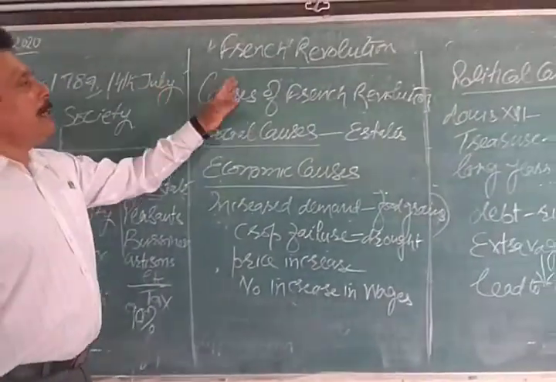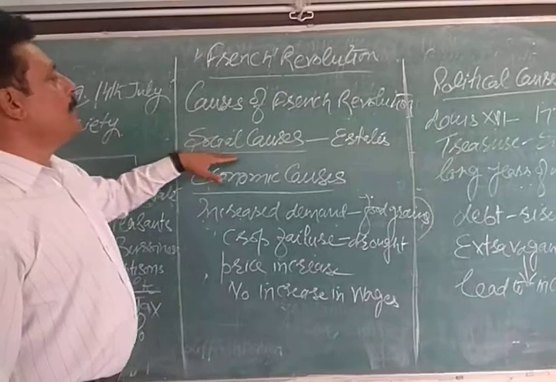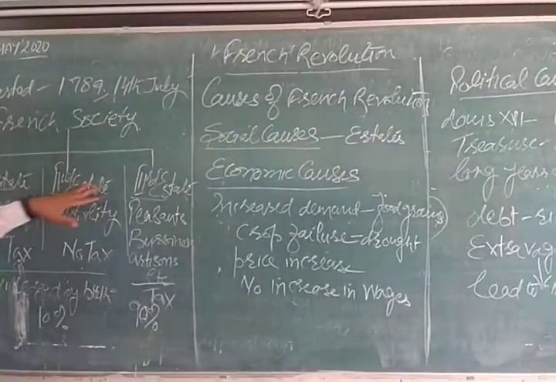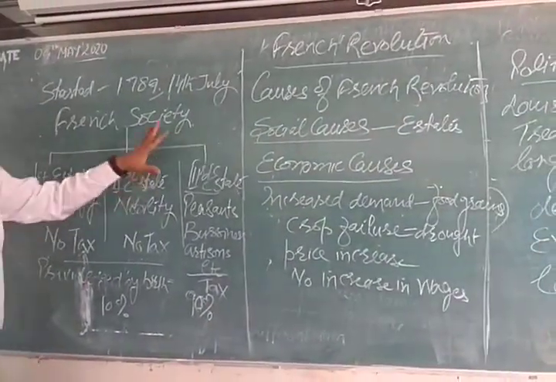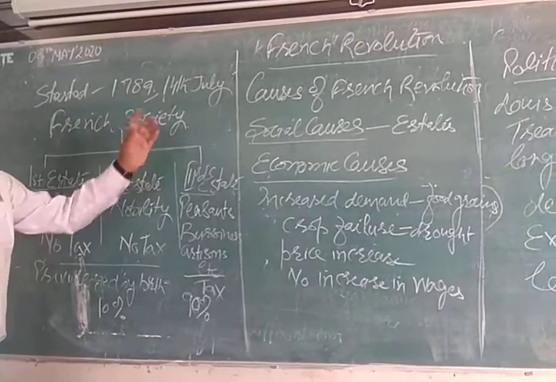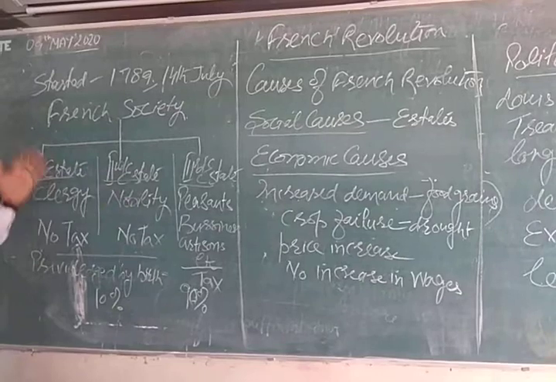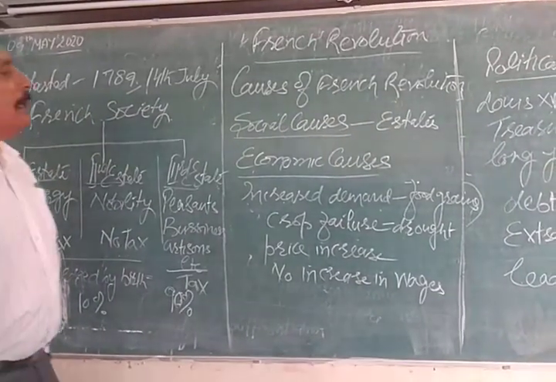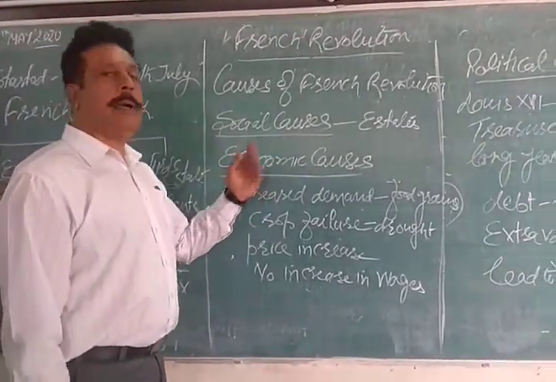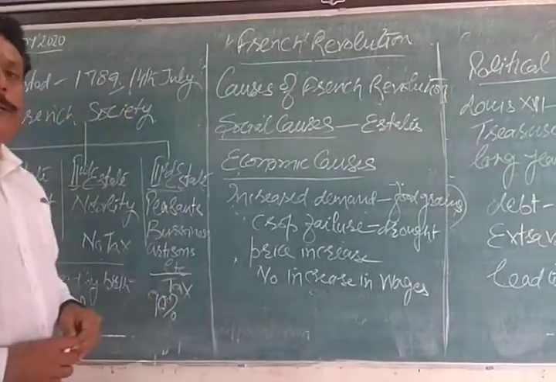Then what are the causes of the French Revolution? One is the social cause. Social cause we have already discussed here. The social cause was the society divided into three sections, and the third section was against the first and the second. That was the social cause. Then let us discuss the economic causes of the French Revolution.